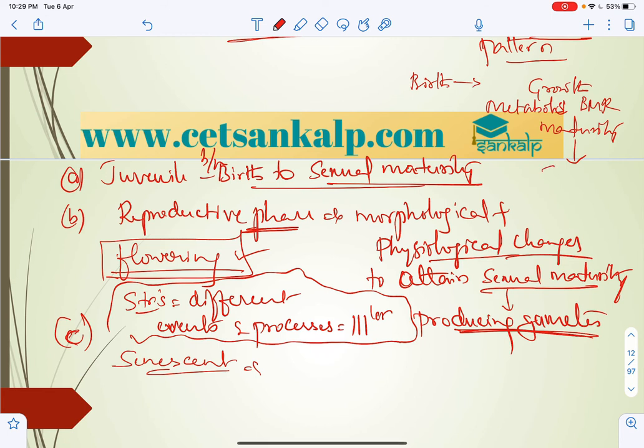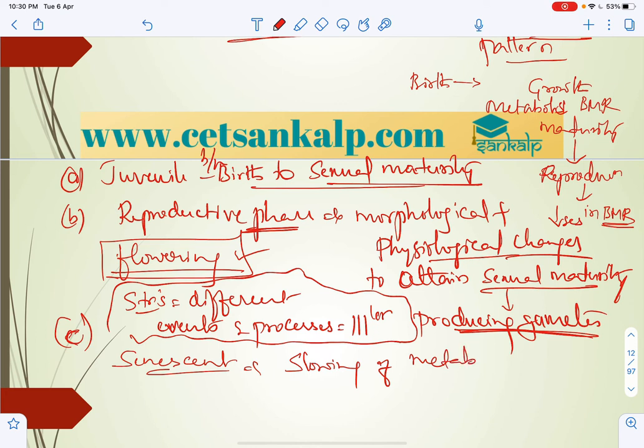After attaining maturity they are going to reproduce. After reproduction, at a certain age, the BMR decreases. That is the slowing down of metabolism. Once metabolism slows down, that leads to aging, where no further growth will be there.